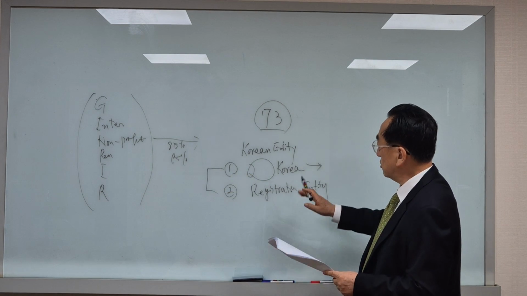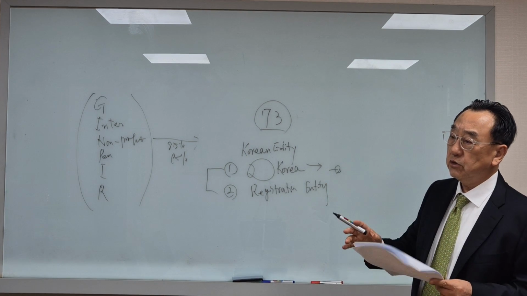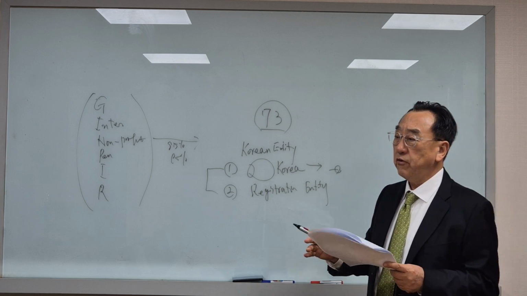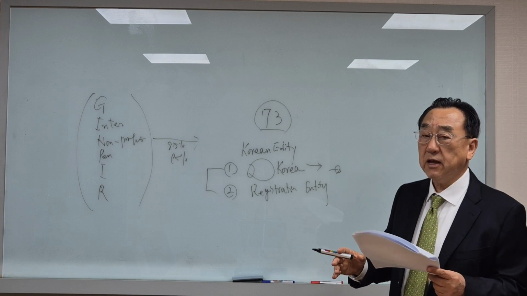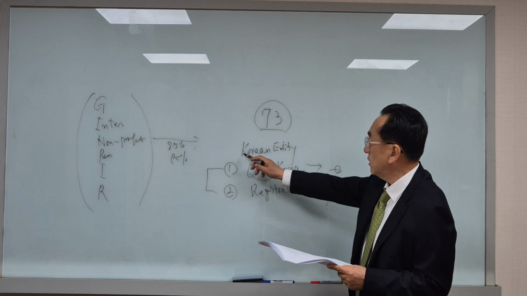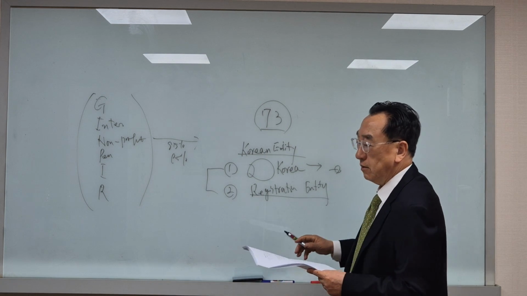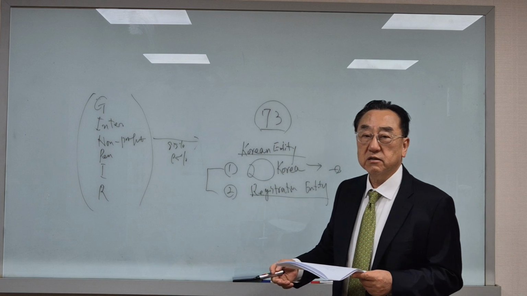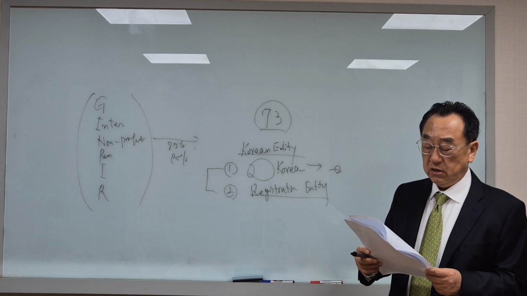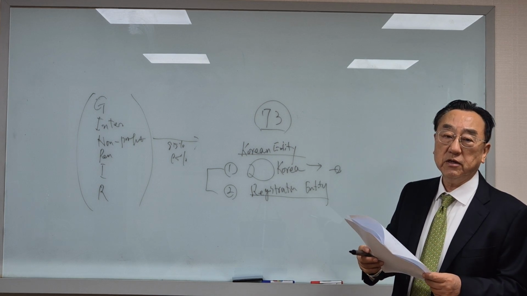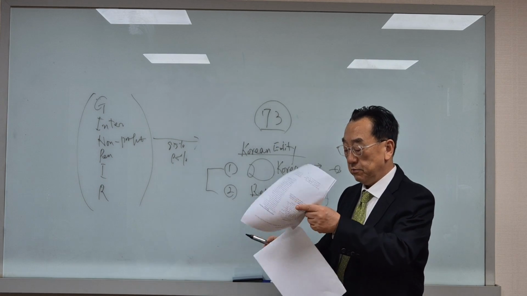Number one is, regardless of the registration, if a certain entity in Korea is actually functioning as a real practical management place, then that can be deemed a Korea entity regardless of its registration in Korea. But if number one is not clear, then the court registration will be the criterion to determine the location of a company.